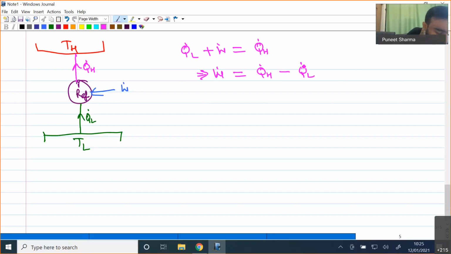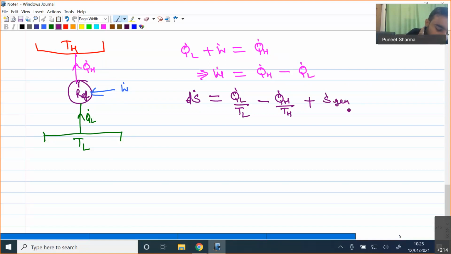Now let me write the entropy balance for this refrigeration device. The rate of entropy change dS dot is equal to Q dot L divided by TL, because we are adding Q dot L amount of heat, minus Q dot H divided by TH, because this Q dot H amount of heat is taken out of the system, plus the rate at which entropy is generating.